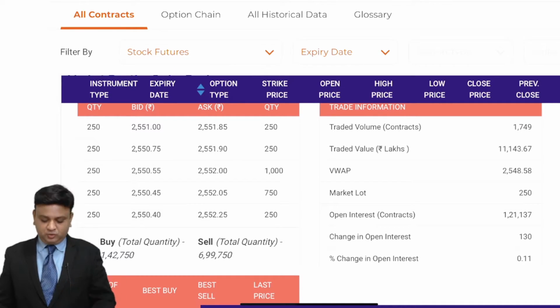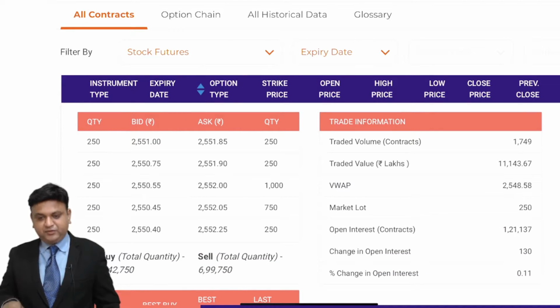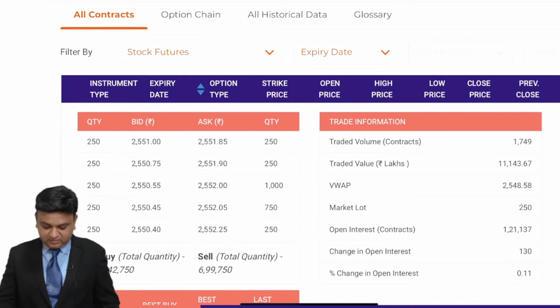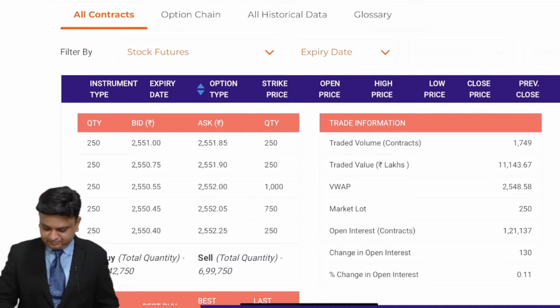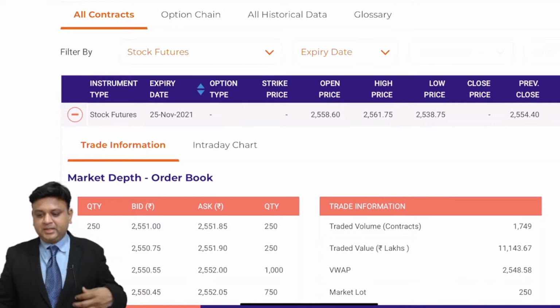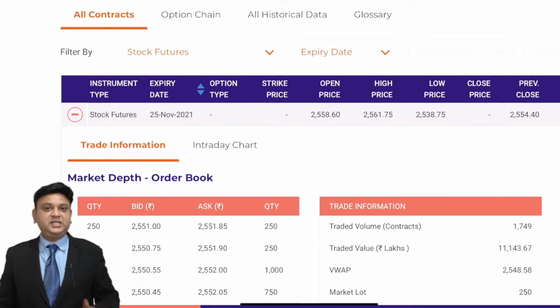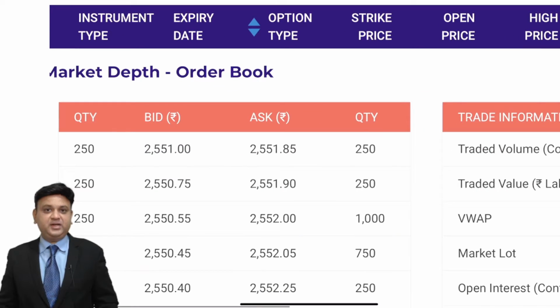So now what you have to understand is this. If I want to buy the security right now, the price we have seen in the cash market, at which you can buy Reliance, is 2539, and in futures the price is 2551.